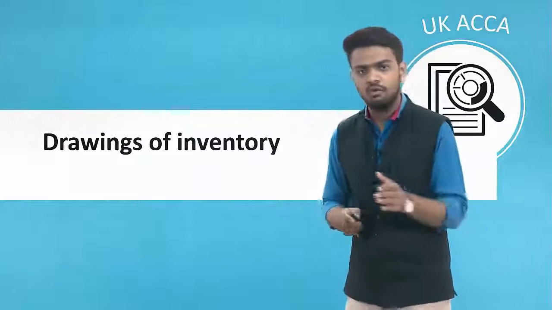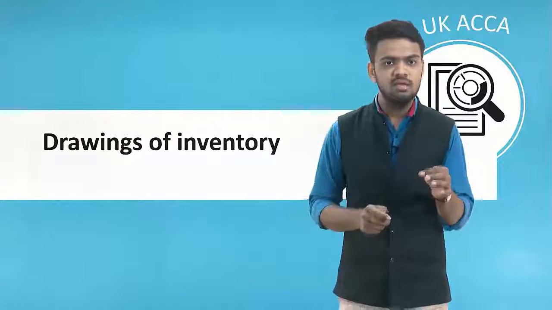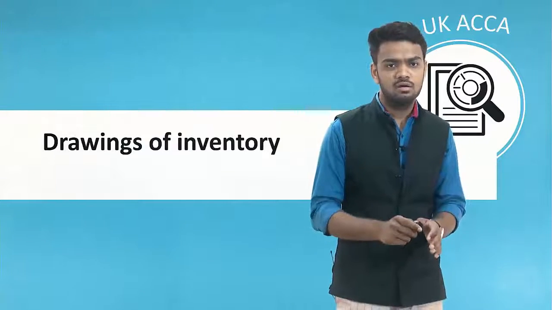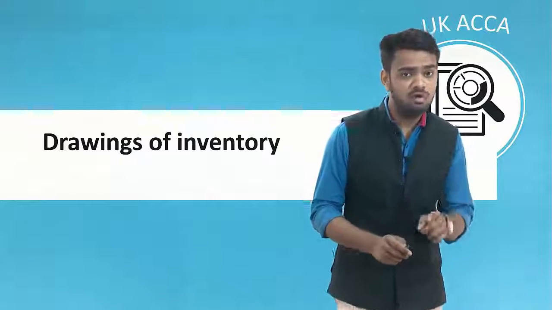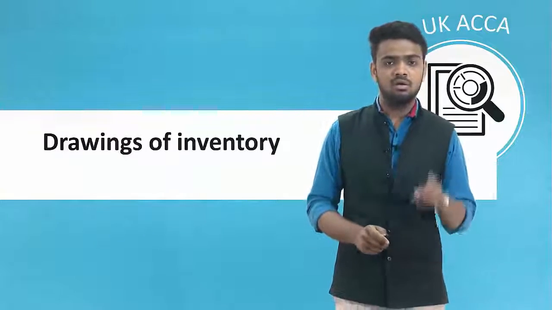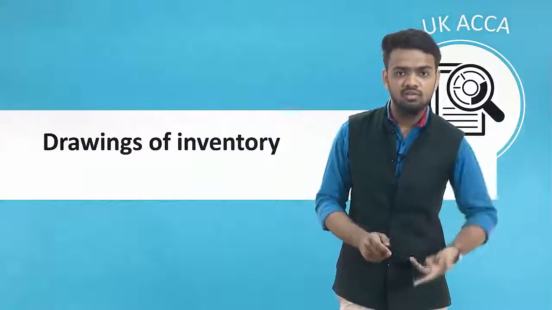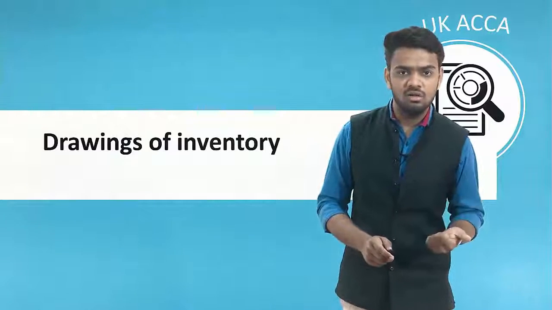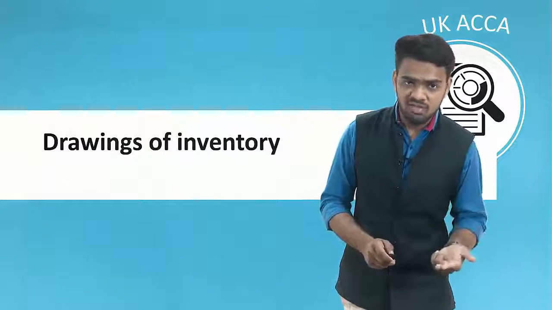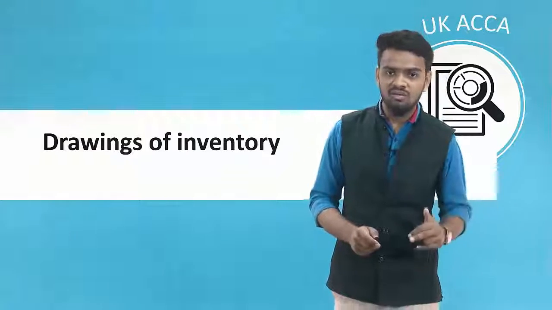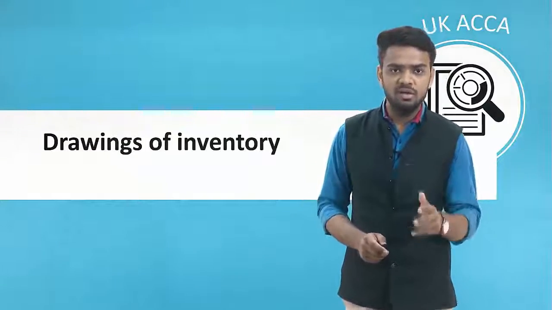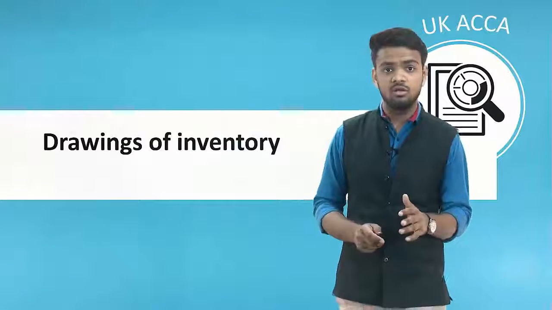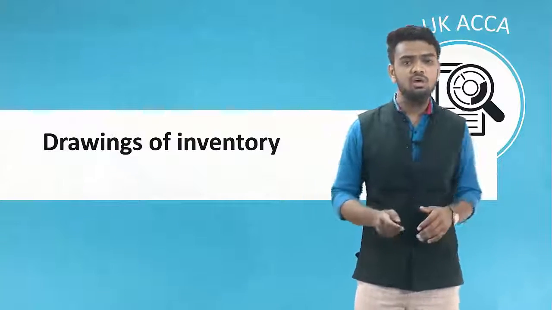Goods are going out, so it must be an inventory credit, and withdrawal will be a debit, because withdrawal is the reverse of capital brought in. Capital was credit when it was taken into the business; when something is taken out of the business, a withdrawal should be debit. Friends, what is important is how we are going to account for this.